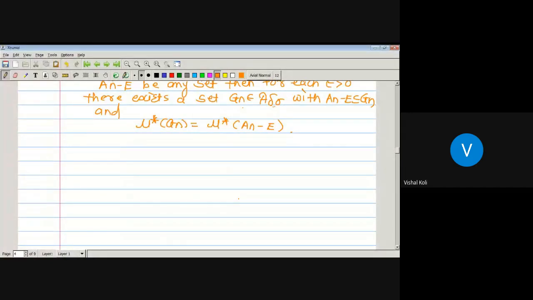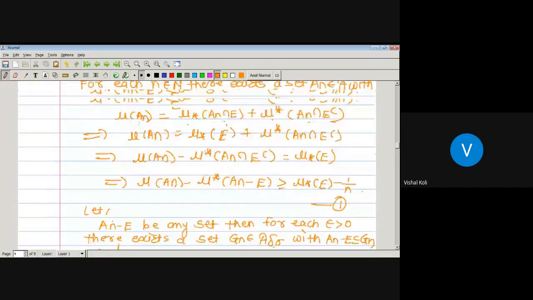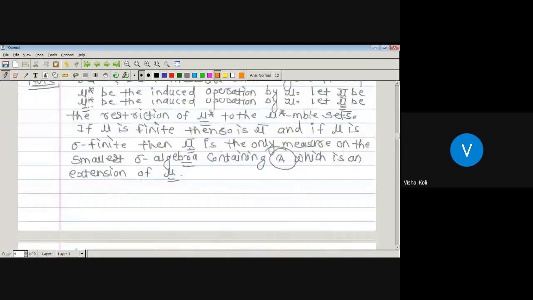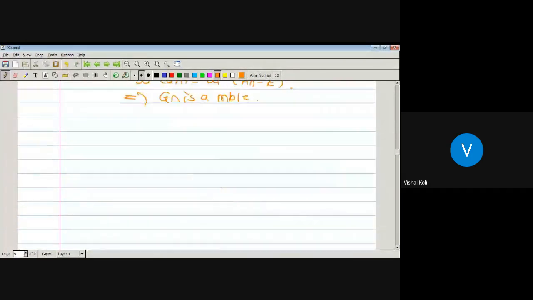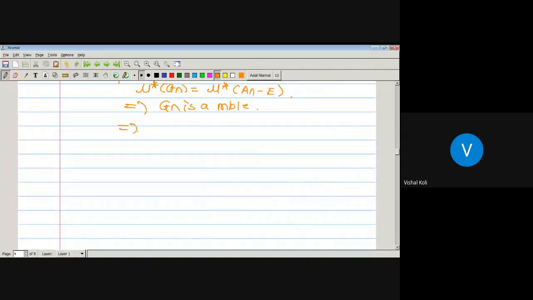It means it is measurable, which implies Gn is a measurable set. As Gn is measurable, from the previous note, on a measurable set our outer measure is nothing but mu bar, since mu bar is the restriction of mu star to the mu star measurable sets. Therefore mu bar of Gn is equal to the outer measure of An minus E, since mu star equals mu bar on mu star measurable sets.